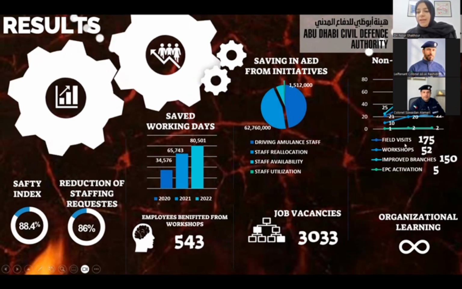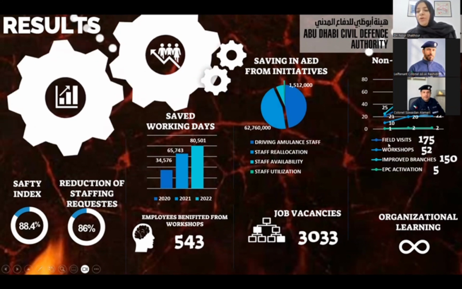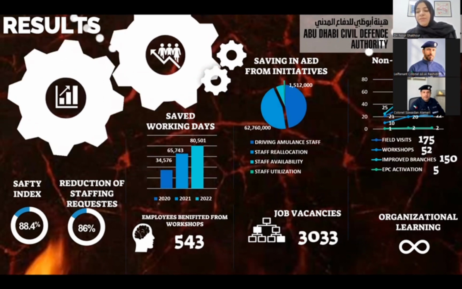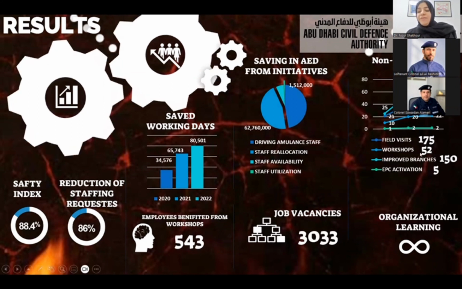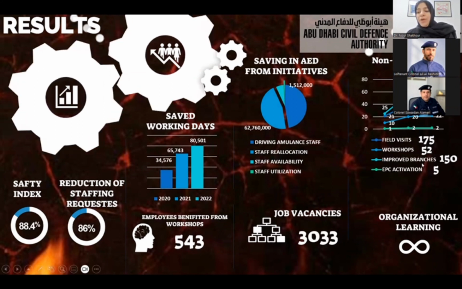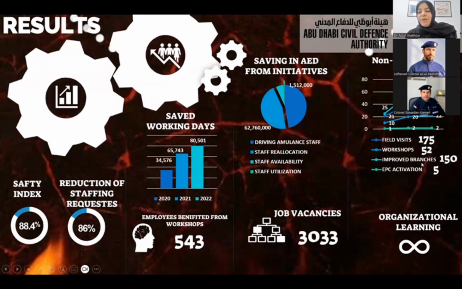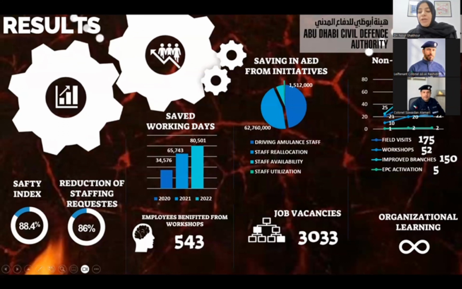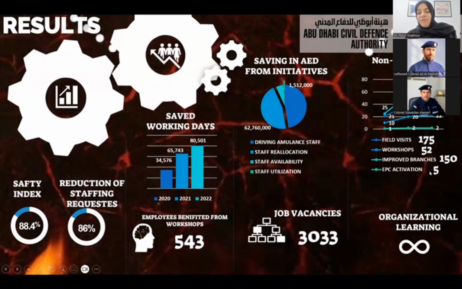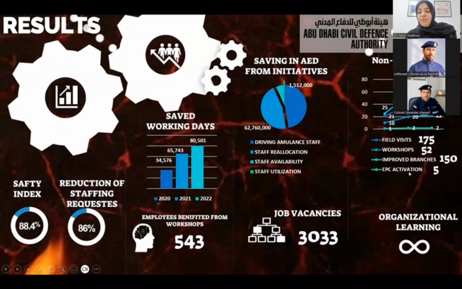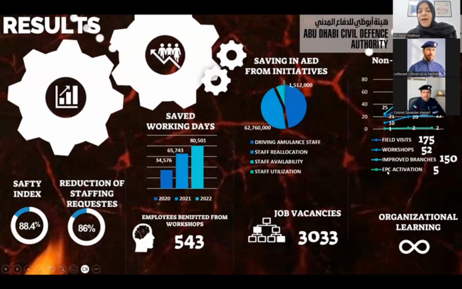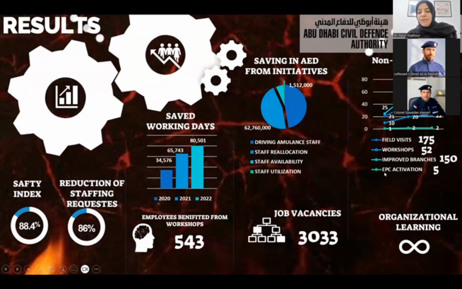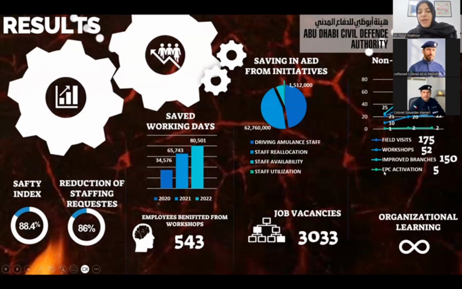The non-financial results have been achieved through increasing people's awareness by having 175 overall field visits and 52 workshops, improved branches productivity level, where 150 of the 400 branches improved their productivity level, and EPC activation. We have 5 employee productivity centers. As we mentioned, these centers are branches under every sector that manage this initiative for every sector.